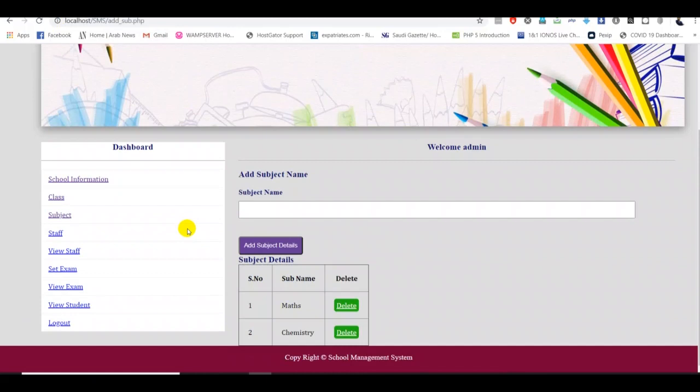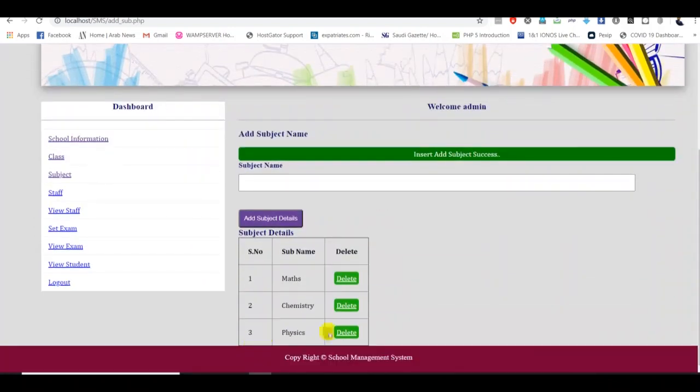Hey guys, fantastic, good job. So now whatever data you added should be seen in the table. If I type physics and add data, it comes in the third line. Fantastic job. Now we have to align this area, then work on the delete button. I'll work on that in the next video.